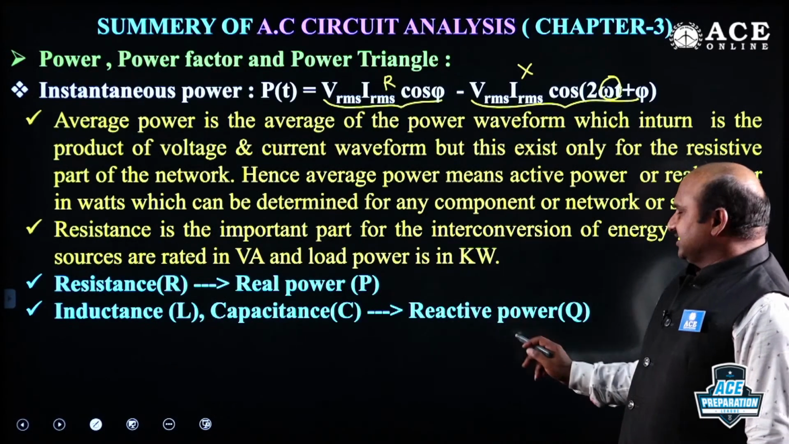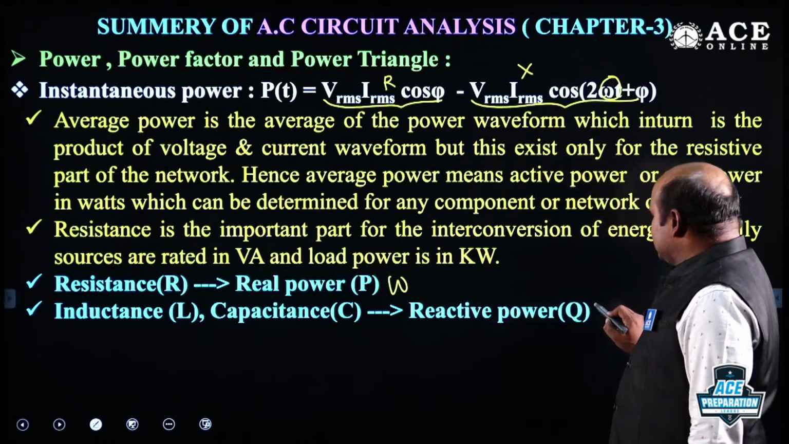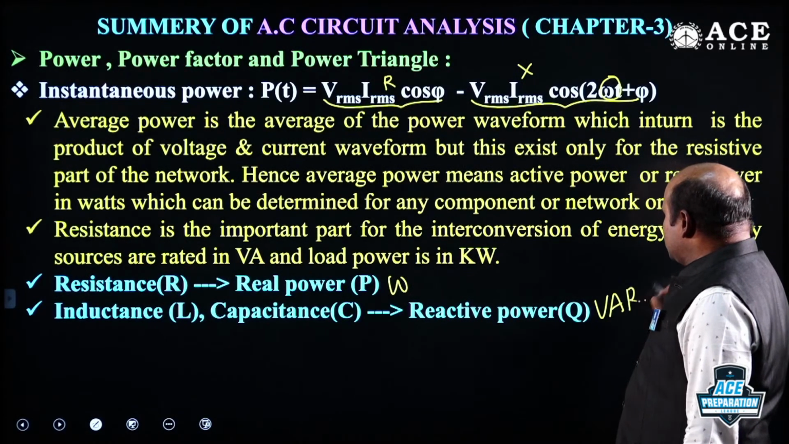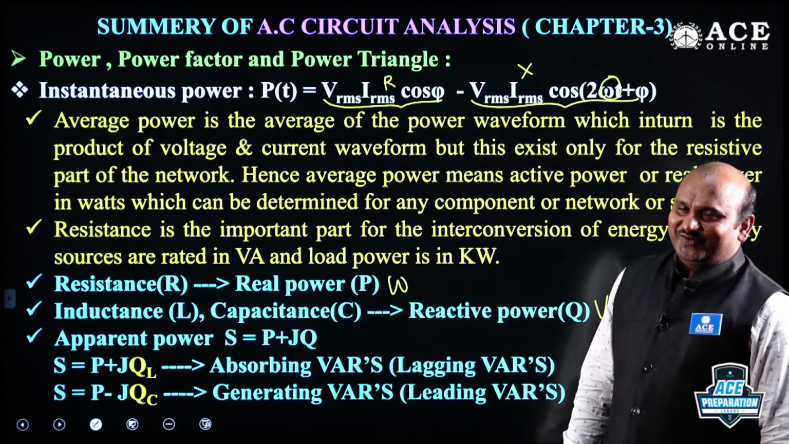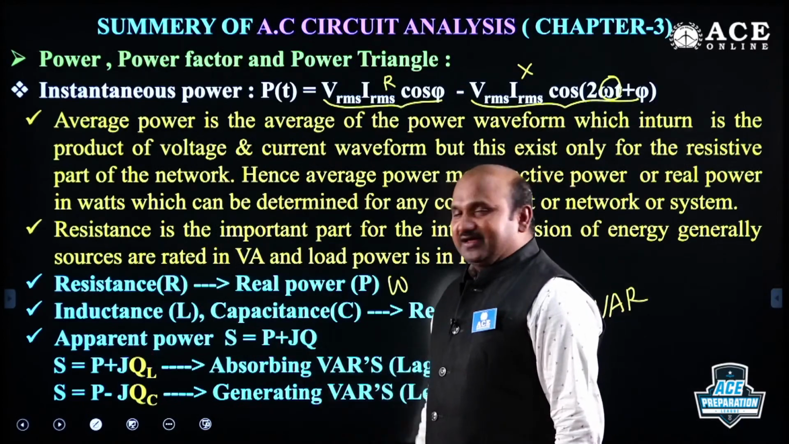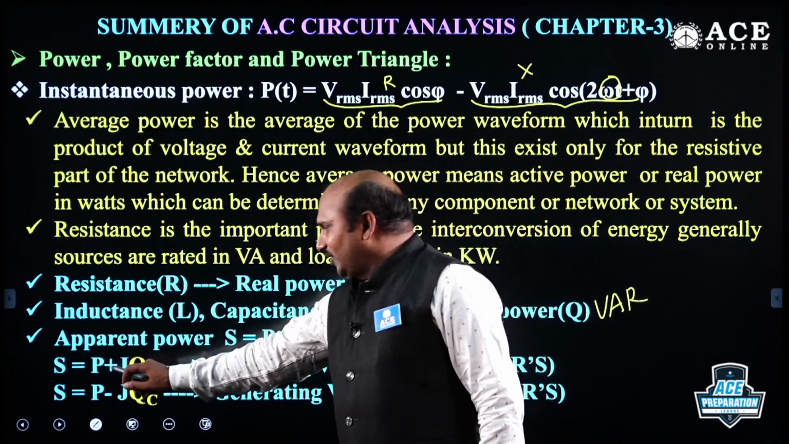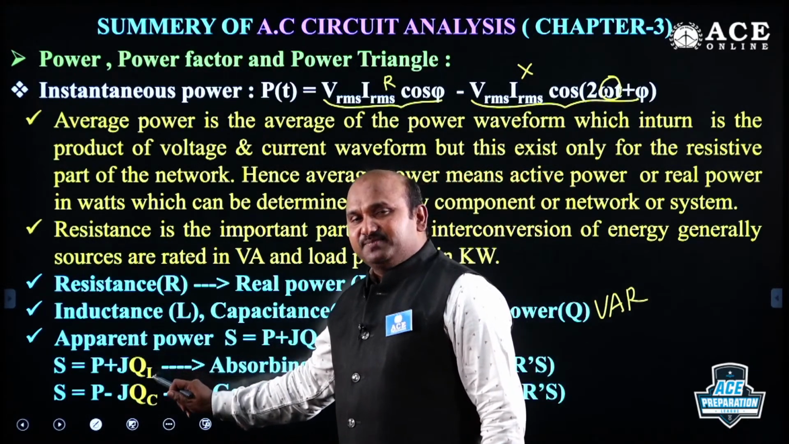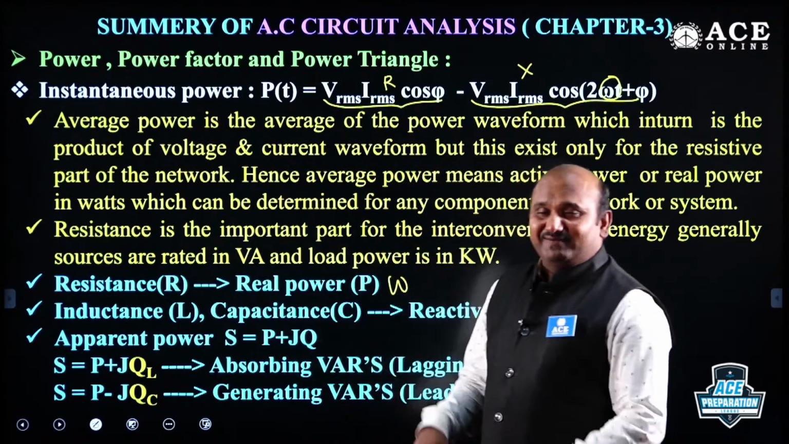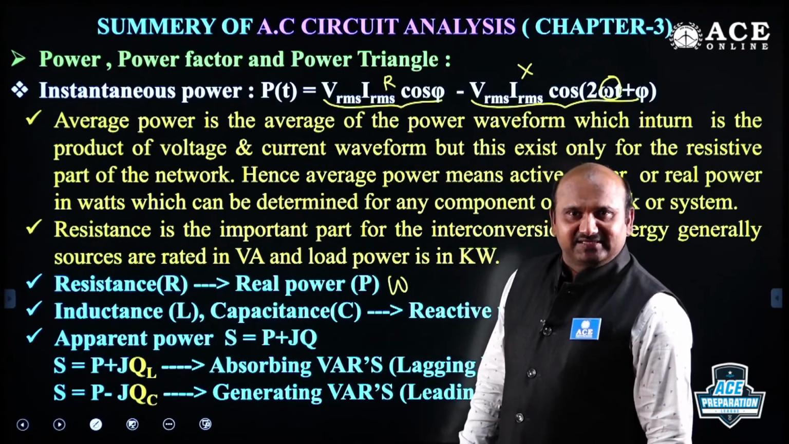Inductance and capacitance give the reactive power. Active power is in terms of watts, and reactive power is in terms of VAR, volt-ampere reactive. And the combination of active and reactive power is called apparent power. There is a possibility which we can define here, positive and negative. If the imaginary part is positive, that is the absorbing power due to the inductive nature. If it is negative, remember that.